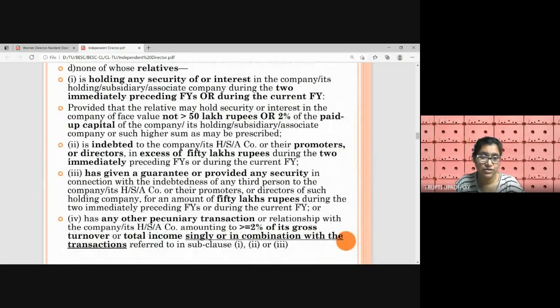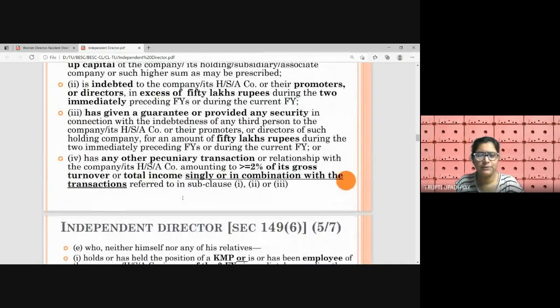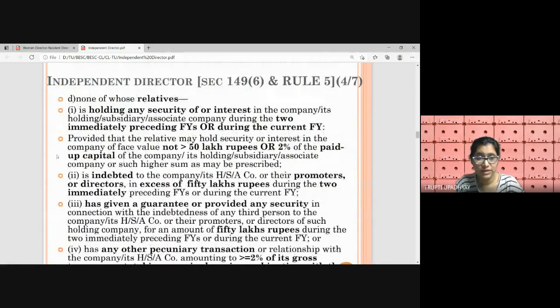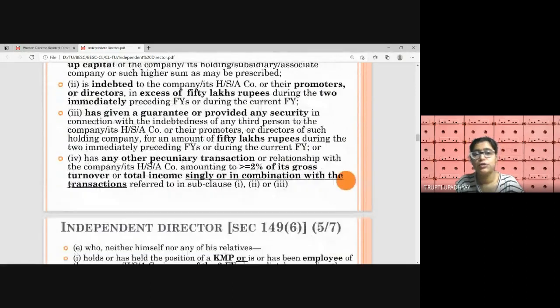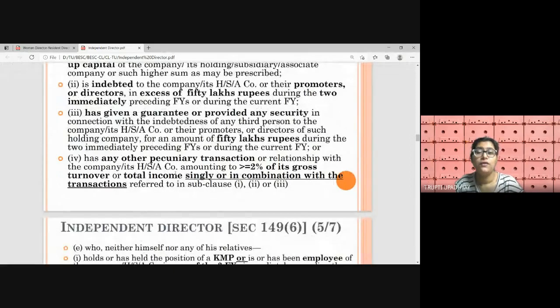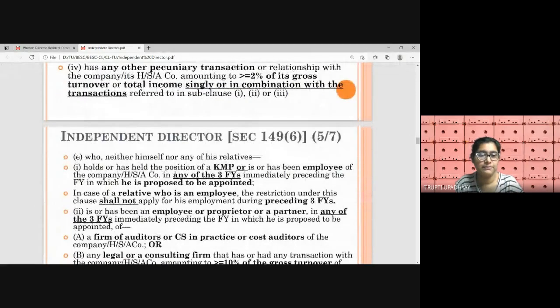Apart from these three conditions, any other transaction can happen between the relative and the company or HSA, right? It should be less than 2% of the gross turnover of the company or total income. We need to check this limit individually as well, right? And also in combination. In combination it should be less than 2% of the gross turnover or the total income.